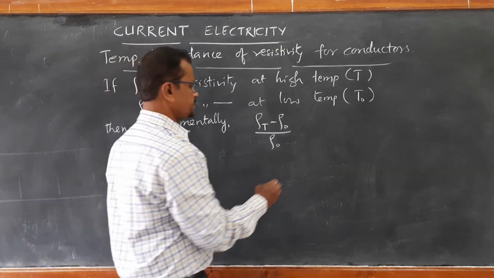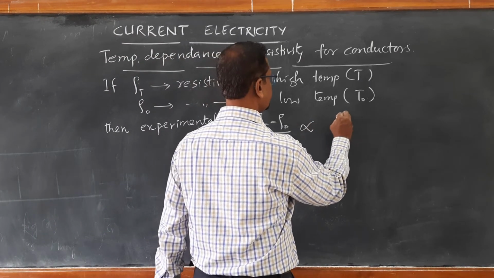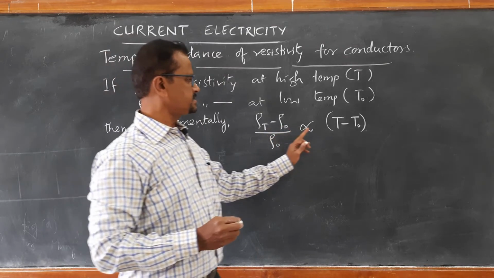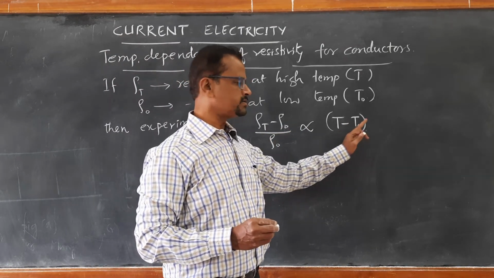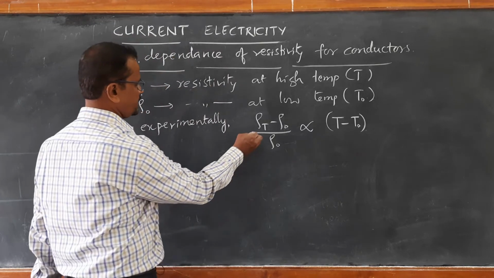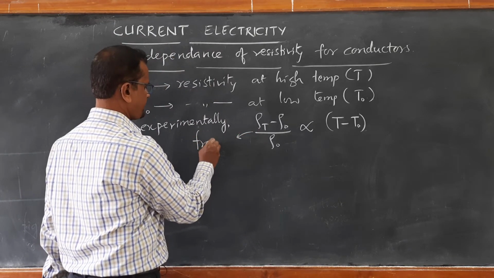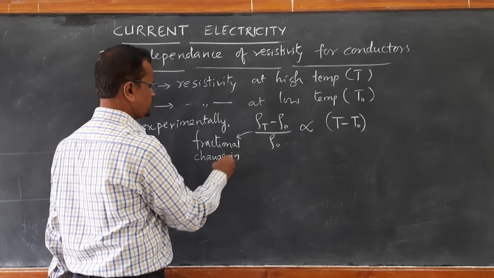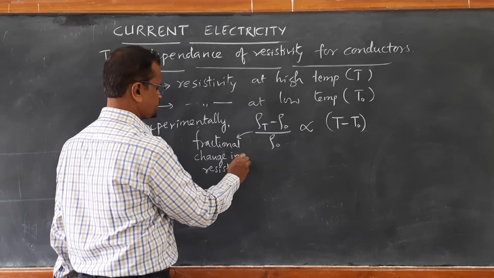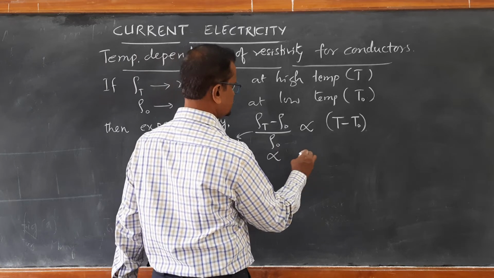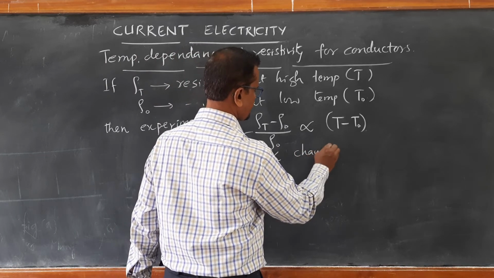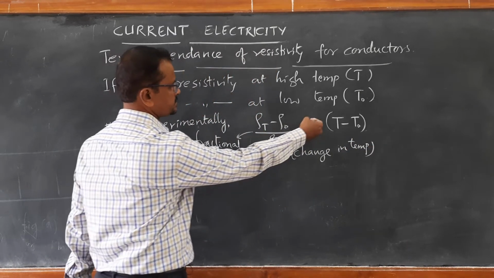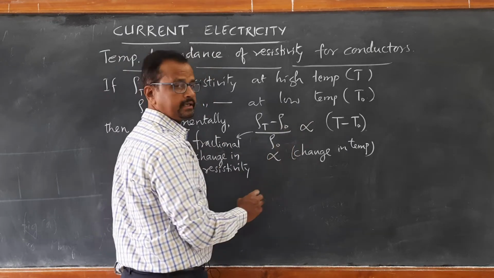So the fractional change in resistivity is found to be directly proportional to the change in temperature.